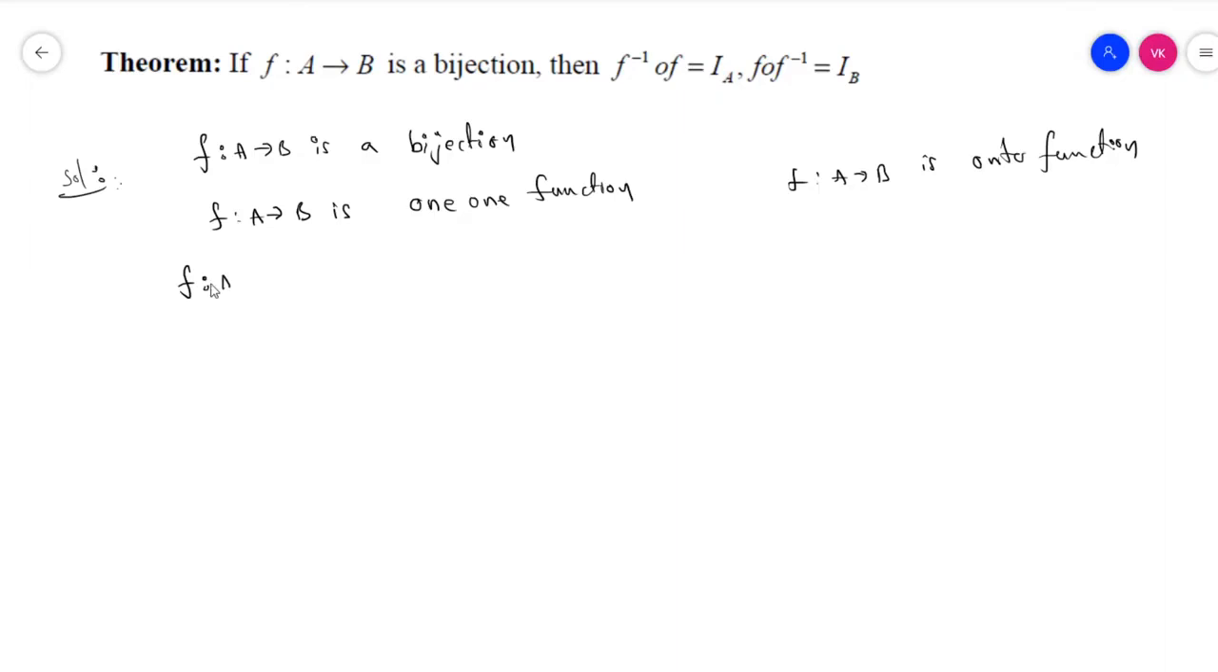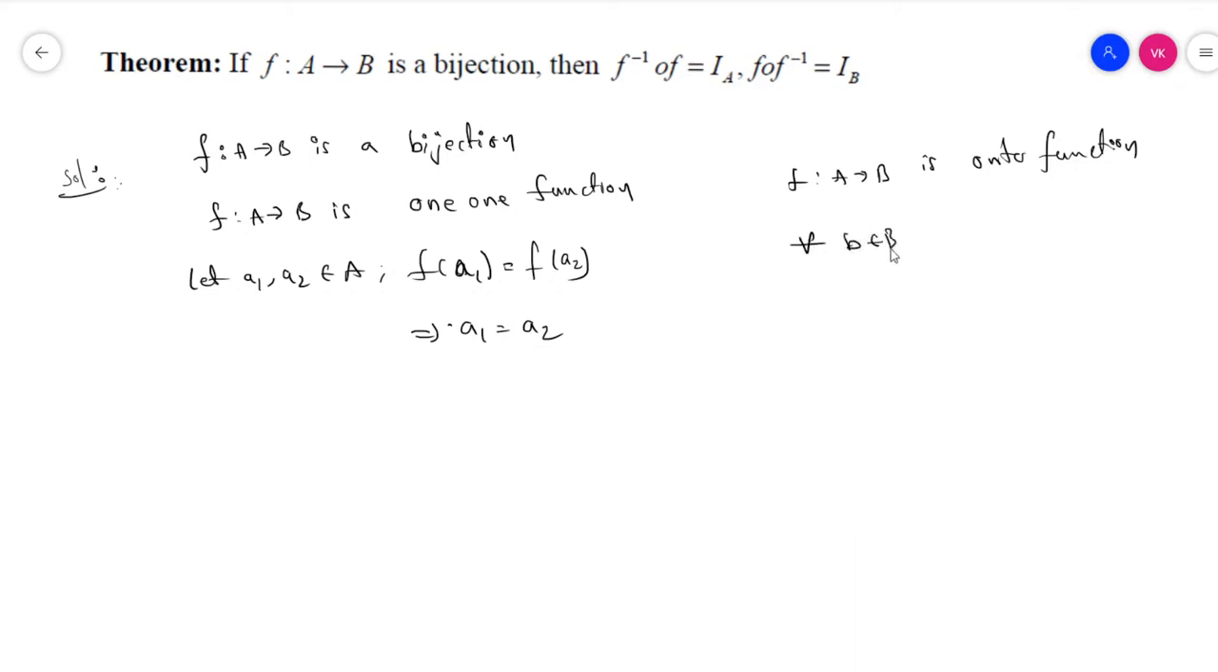Then let a1, a2 belong to A, then f of a1 is equal to f of a2, which implies a1 is equal to a2. This is the definition of the one-one function. Now let's come to the right side.